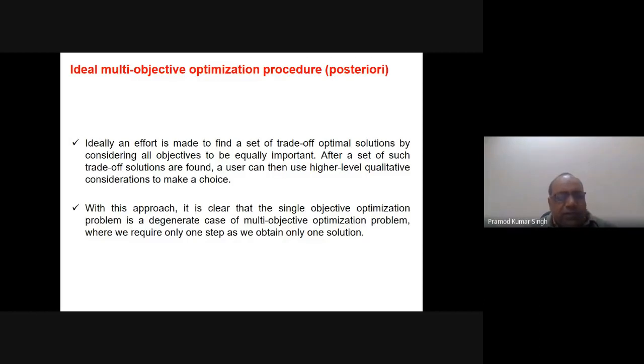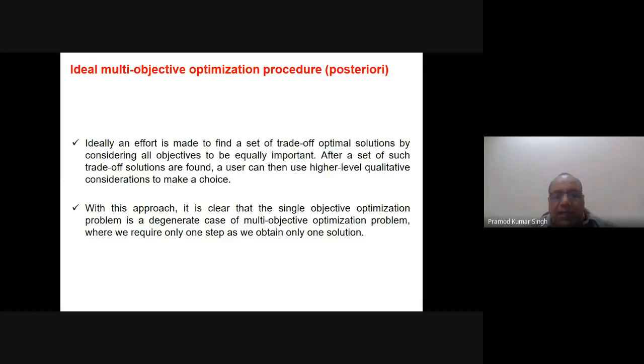So this is basically the ideal one, the posteriori, which I just told you is written here in the slides. Ideally, an effort is made to find a set of trade-off optimal solutions by considering all objectives to be equally important. We do not say which is preferable. After a set of such trade-off solutions are found, a user can then use higher level qualitative consideration to make a choice. So this is step one, and this is step two.